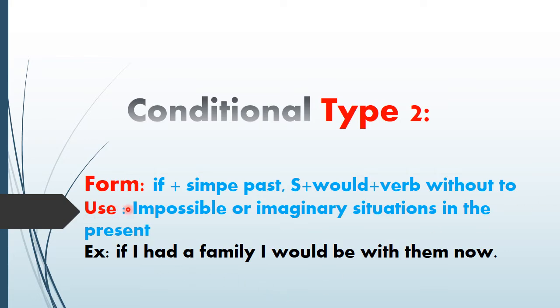When do we use this? We use conditional type 2 for impossible or imaginary situations in the present. Something which is impossible to happen now, or it's just imaginary. He says, if I had a family, I would be with them now. Is he with his family? No. Why? Because he doesn't have a family. This is why he uses conditional type 2. It's just imaginary. Okay? So I think it's clear.